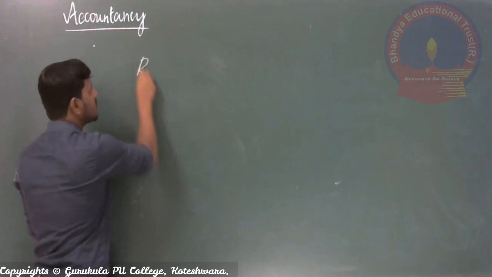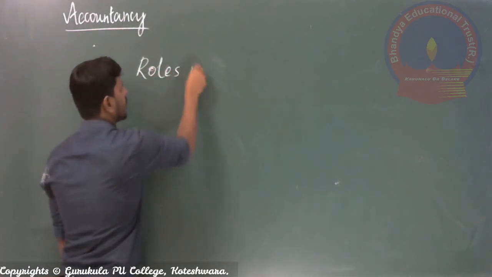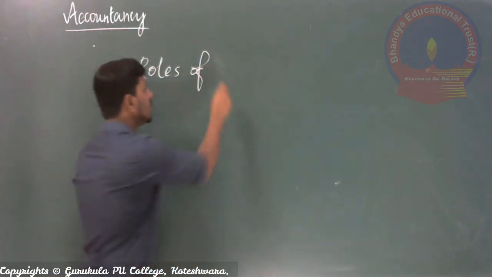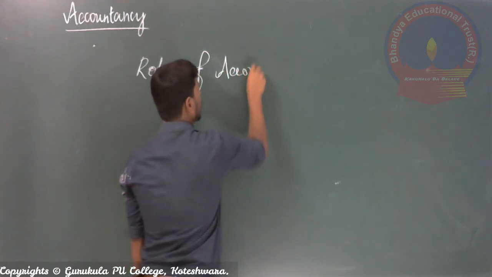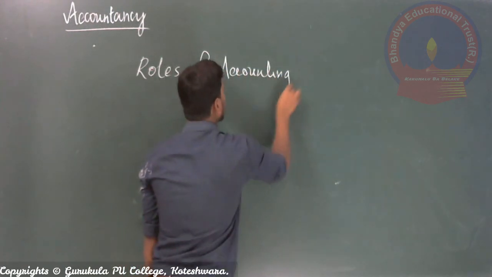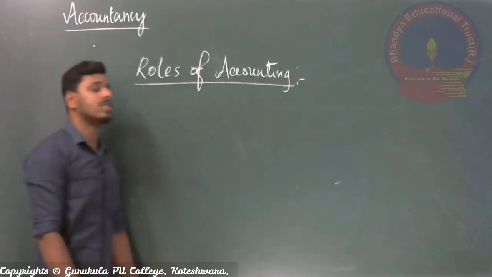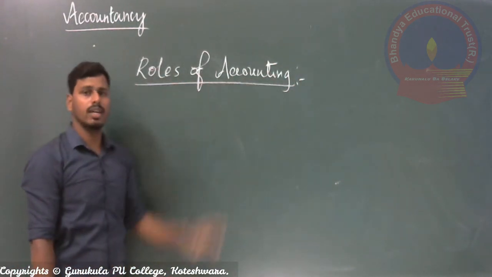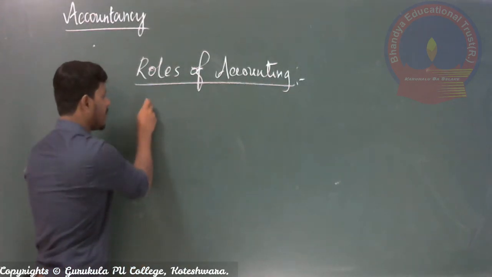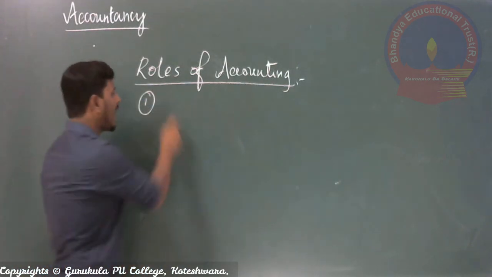So the topic is roles of accounting. These are quite different from the objectives of accounting; these are the roles played by accounting work. We'll discuss them one by one. Number one is accounting as a language.